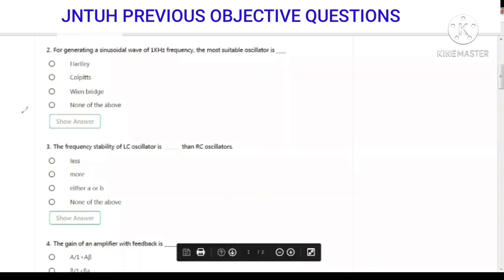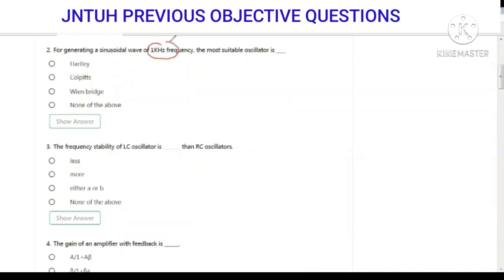Next question, for generating a sinusoidal waveform of 1 kHz frequency, the most suitable oscillator is the Wien bridge oscillator. So the answer is Wien bridge oscillator.